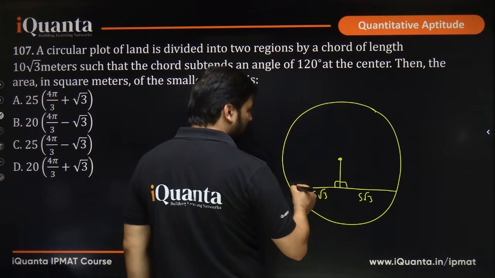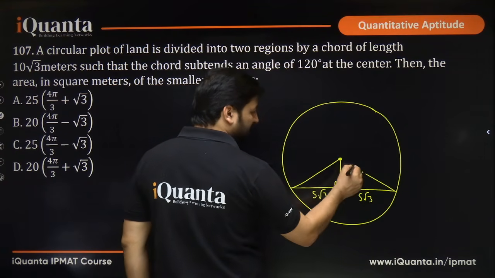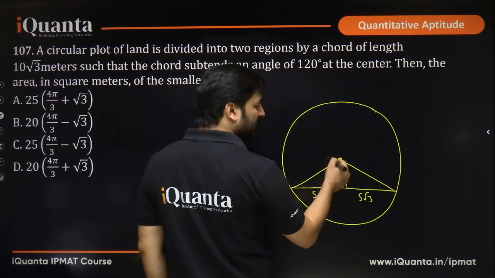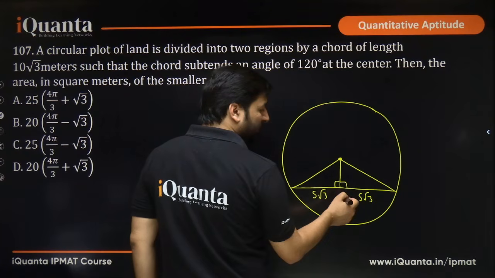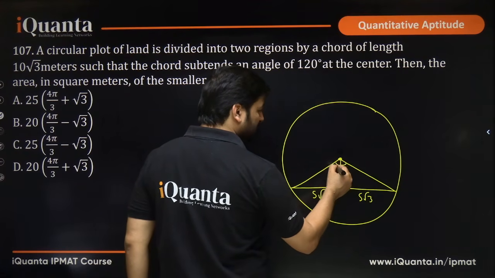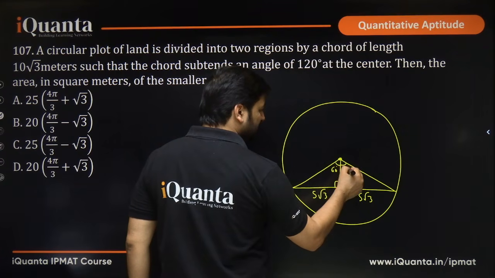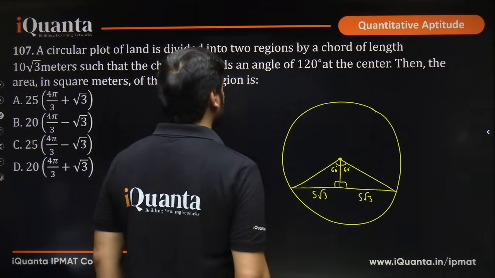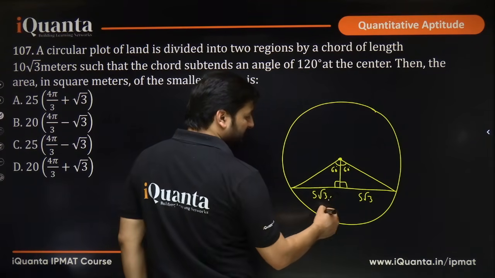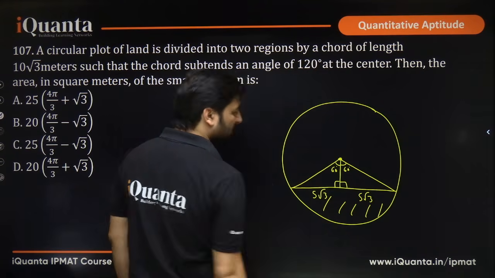Such that the chord subtends an angle of 120 at the center. So at the center the chord will subtend this angle, this total angle will be 120 degrees, but then it will also be broken into half. Why? Because this angle is equal to this angle. So this is 60 degrees, this is 60 degrees. I hope this is clear. Then the area in square meters of the smaller region. They are talking about this region, the area of this region.